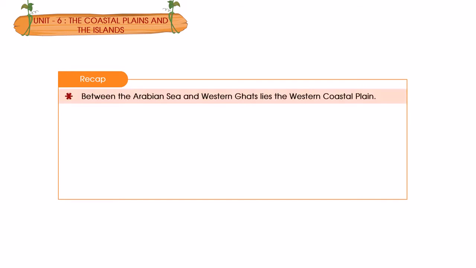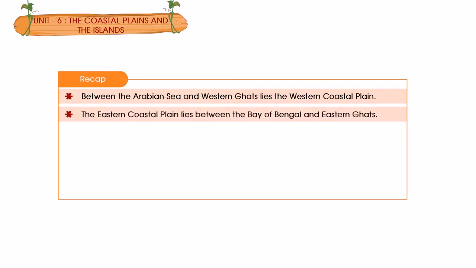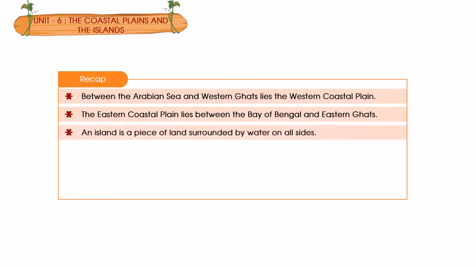Recap. Between the Arabian Sea and Western Ghats lies the Western Coastal Plain. The Eastern Coastal Plain lies between the Bay of Bengal and Eastern Ghats. An island is a piece of land surrounded by water on all sides.